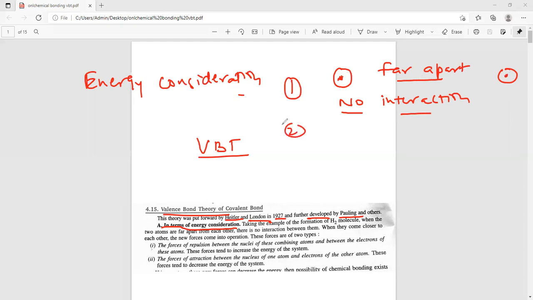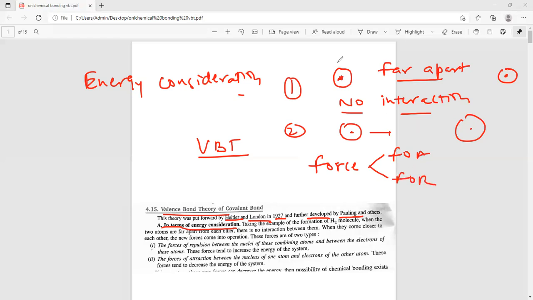But when both atoms come closer to each other, then two types of force come into operation. First is the force of attraction and second is the force of repulsion.